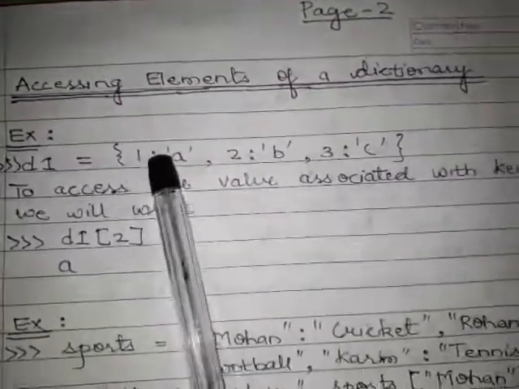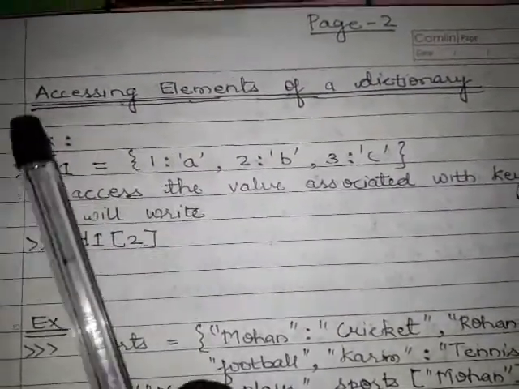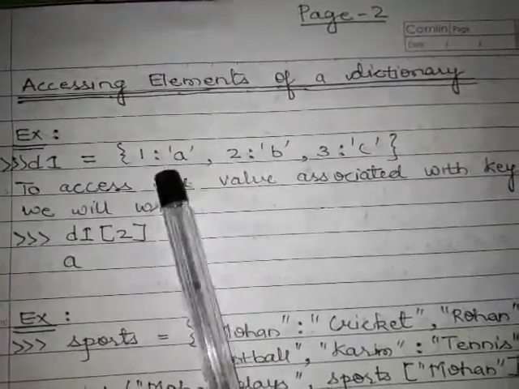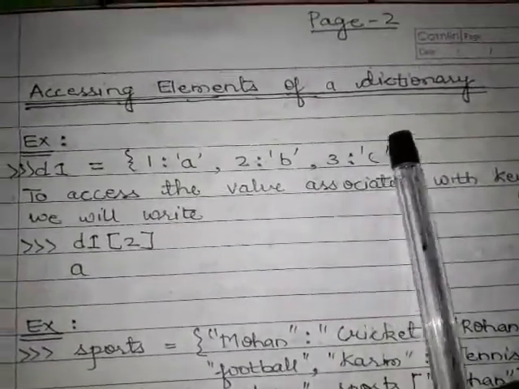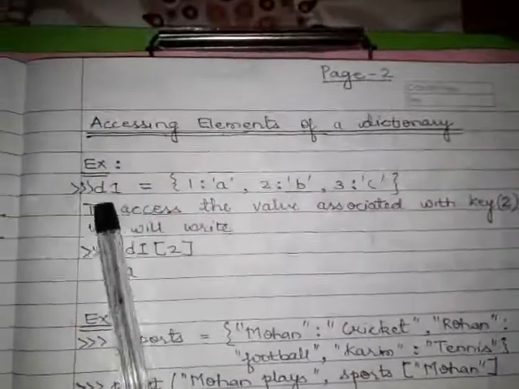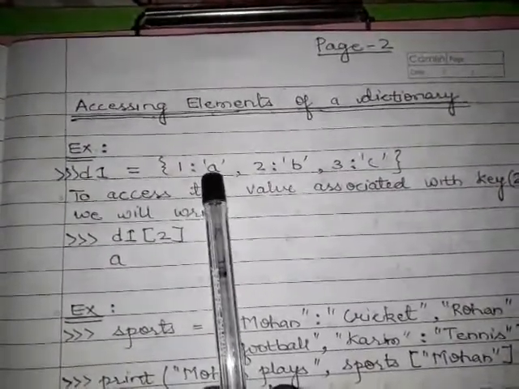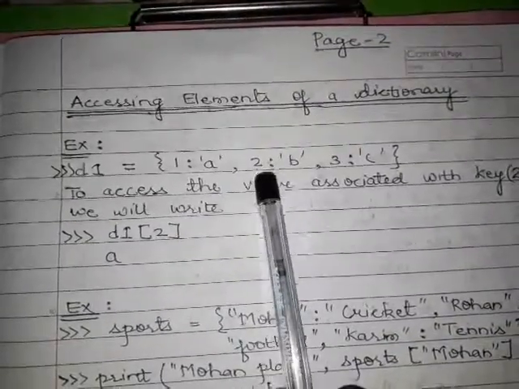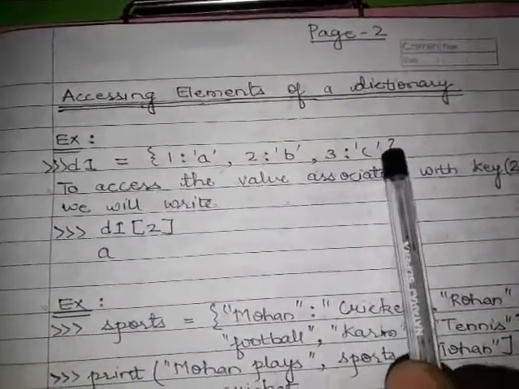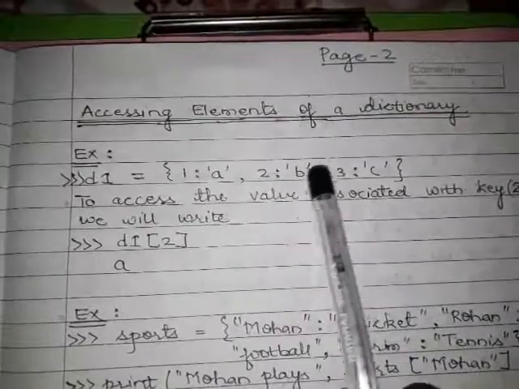Now, how to access elements of a dictionary? It means if you want to access A, B, C, how do you access? Let us see here. Here our dictionary D1 has 1 as the key, value is A, 2 is the key, value is B, 3 is the key, value is C. 1 is integer, 2 is integer, 3 is integer.